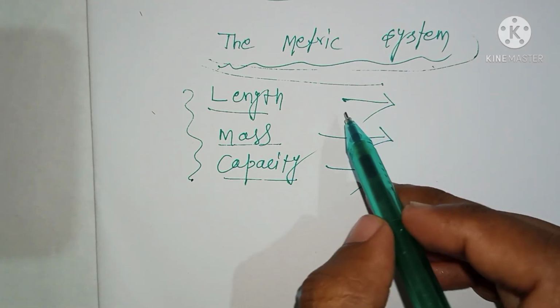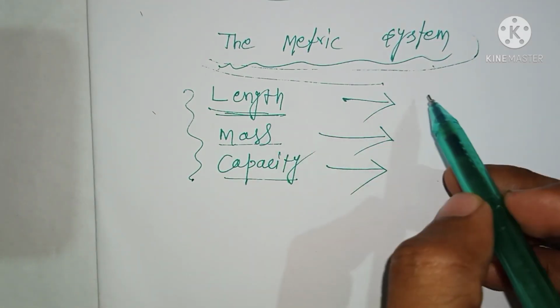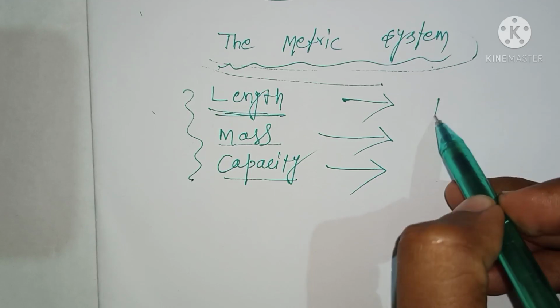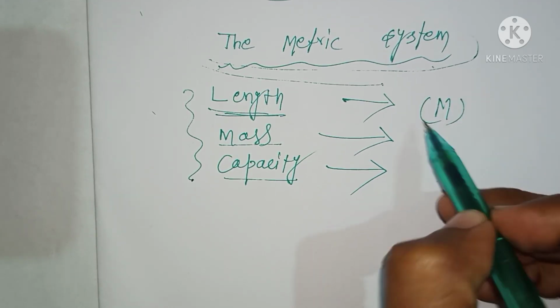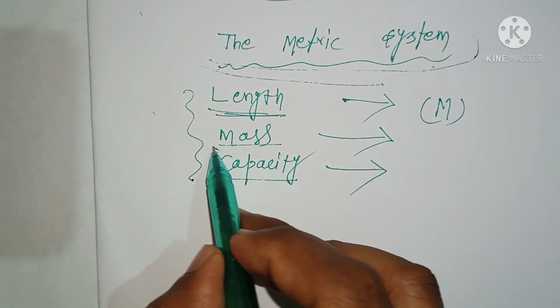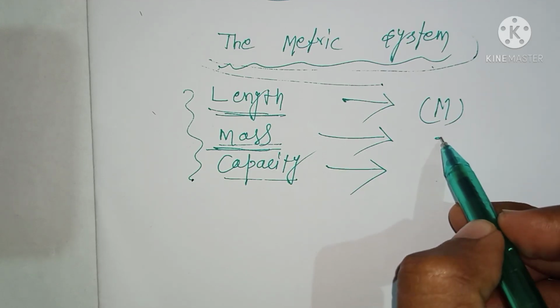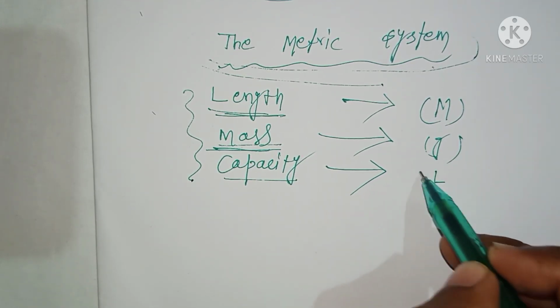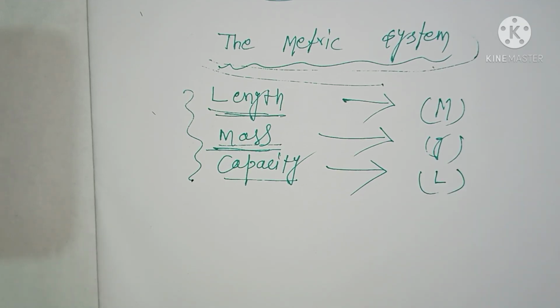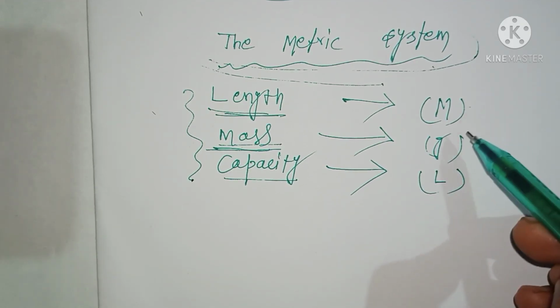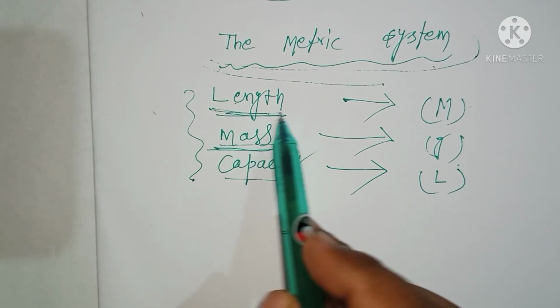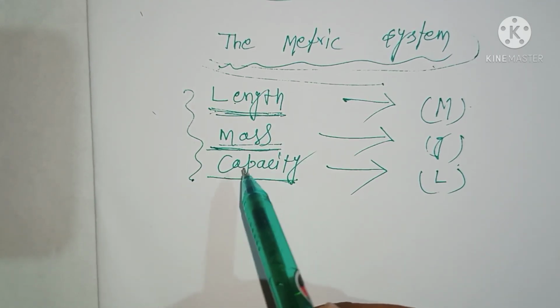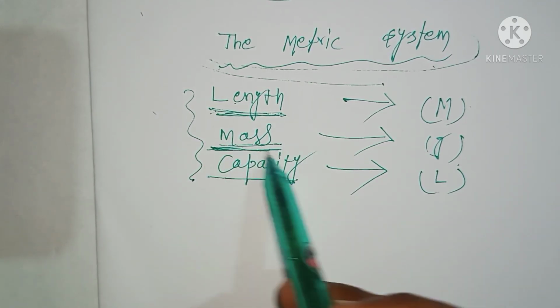You will remember that the basic unit of length is meter, or shortly you can write m. The basic unit of mass is gram, and for capacity we write liter. So these three are the basic units of these three quantities. These are known as physical quantities.